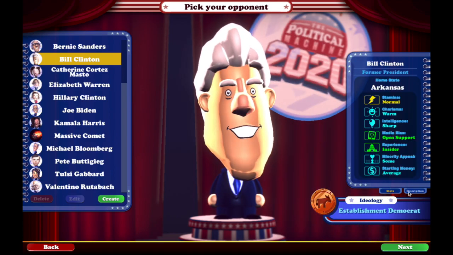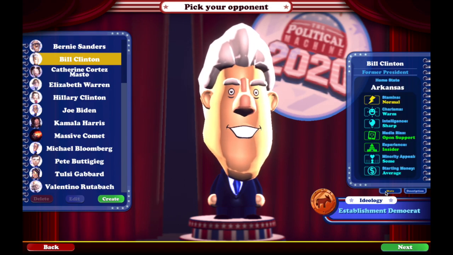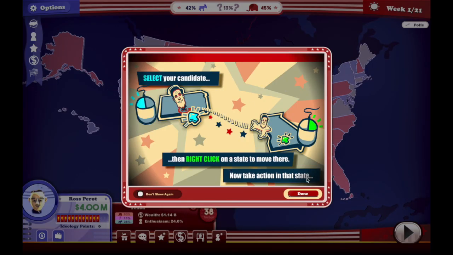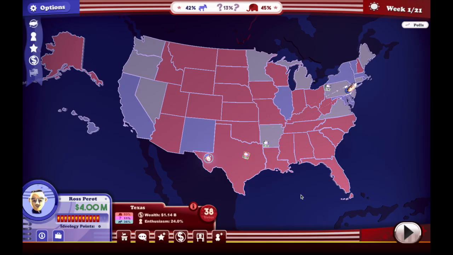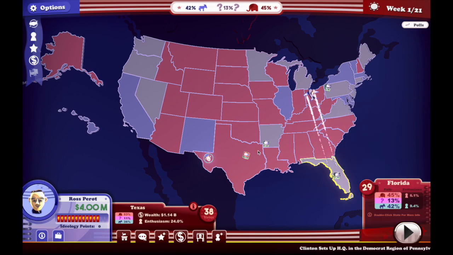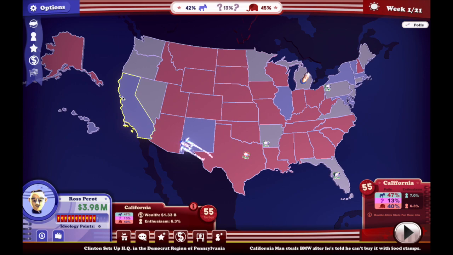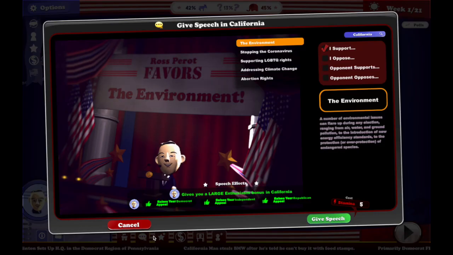Here, you see his stats, his description here. He's an establishment Democrat. But yeah, we're going to get started here. He ran against Bill Clinton in the 1992 and 96 presidential elections, so that's why we're running against Bill Clinton. We're going to start off, I guess, let's visit California here.